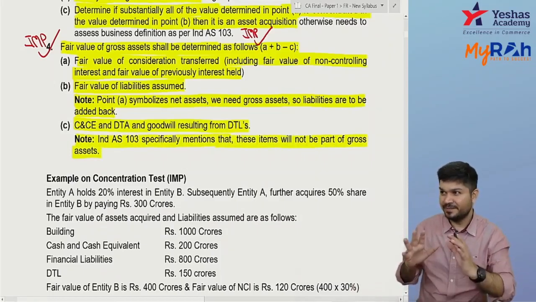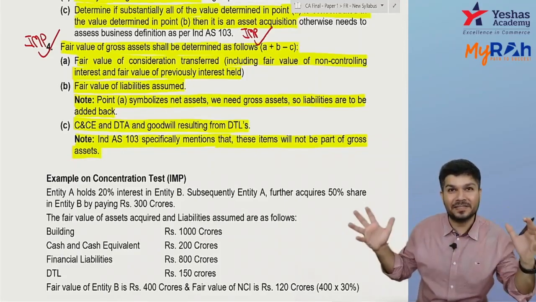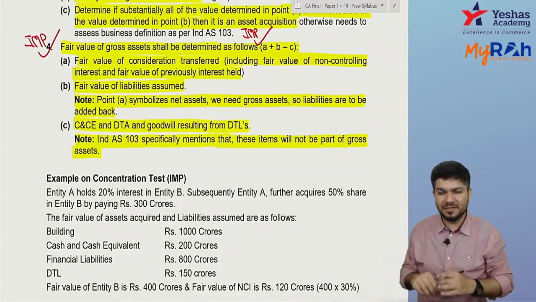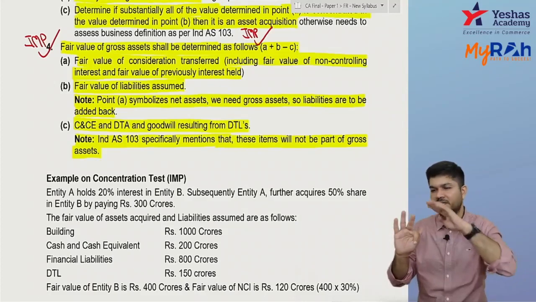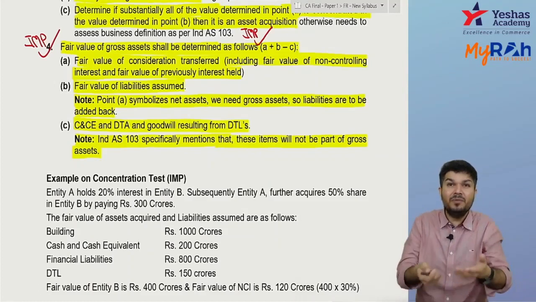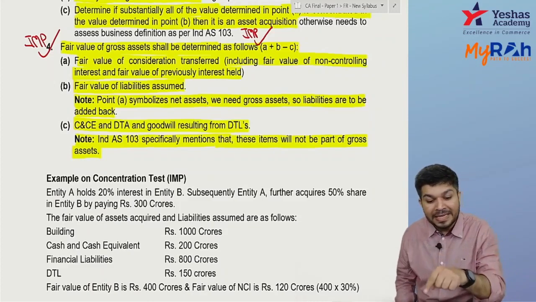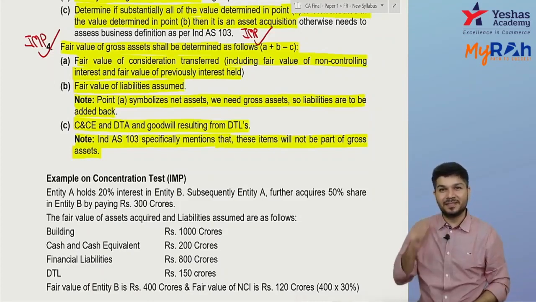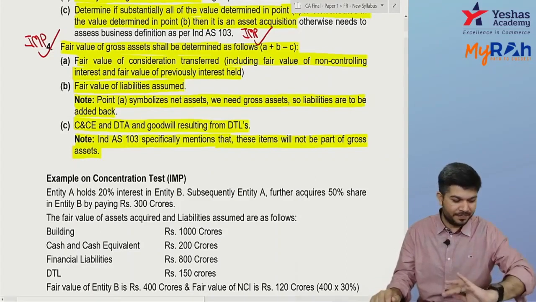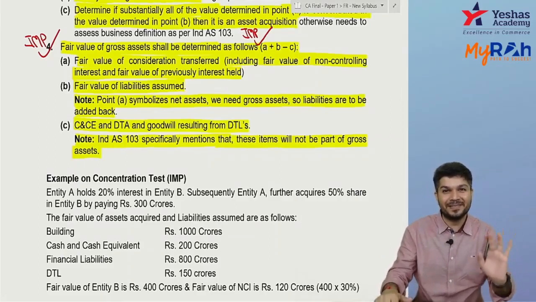So first, when I get the value of the entire business, that is net asset. Add back liability, it becomes gross asset. But Ind AS says you don't consider cash and cash equivalent, DTA, and goodwill arising from DTL. We'll deduct them. So that's why it is A plus B minus C. Did you get it? We have an example on it. We'll check the example and then we take a break.